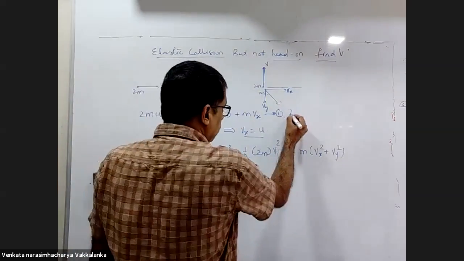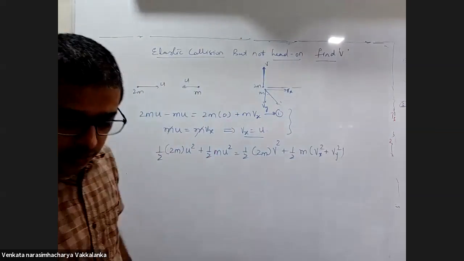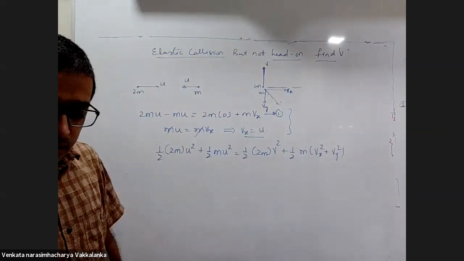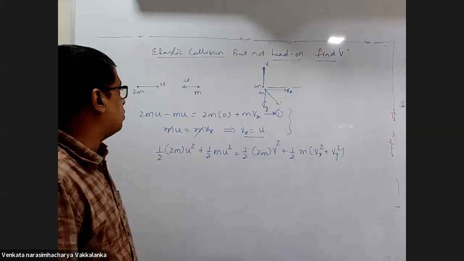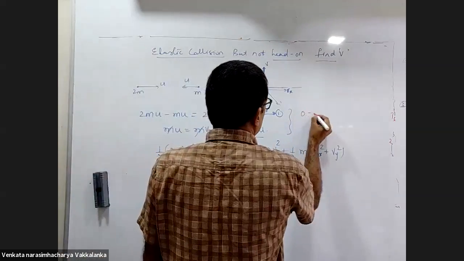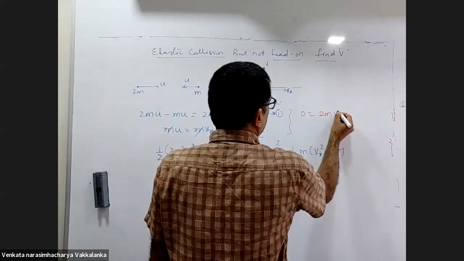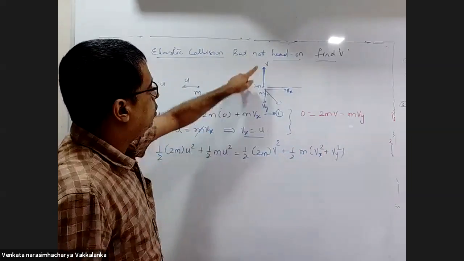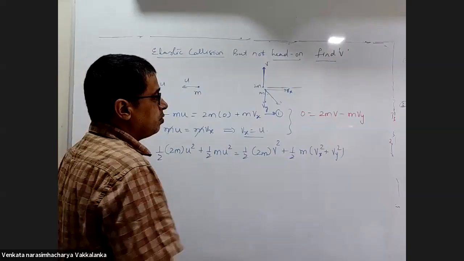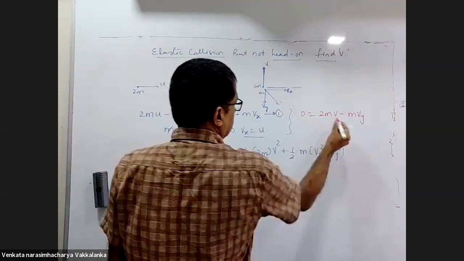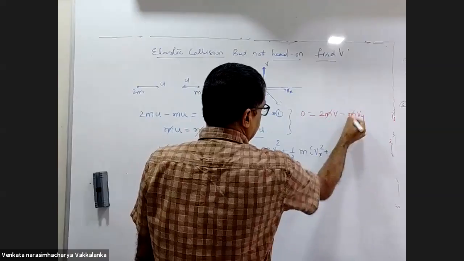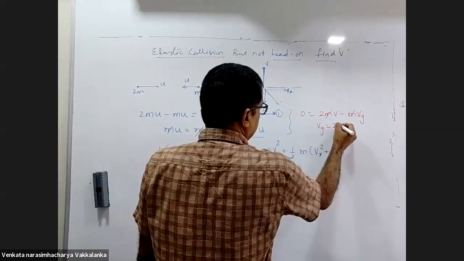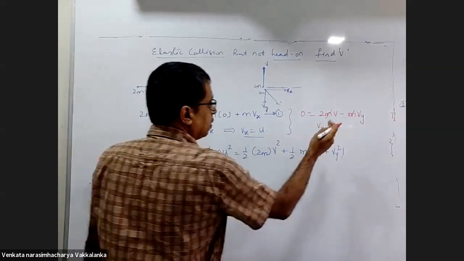Now listen, one more equation I forgot. Conservation of linear momentum is applicable both along the x-axis and the y-axis. In the vertical direction the initial linear momentum is 0, so 0 is equal to 2m into v minus m into vy. So Vy is equal to 2v.